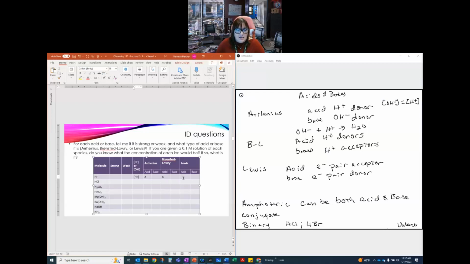Is he a Lewis acid? I.e., can he accept a lone pair from another species? And the answer is no. Because fluorine in that bond has access to 8 electrons, there's no space for him to do that. So the answer is no, he's not a Lewis acid base. Okay, so we would leave those blank. We're going to talk about the strong and weak later, but this is the kind of thing that I want you to be able to do.